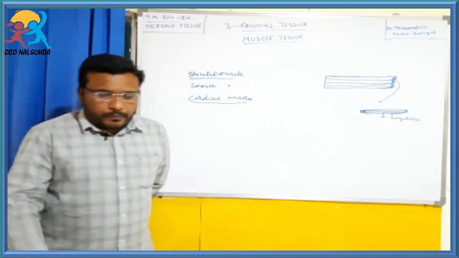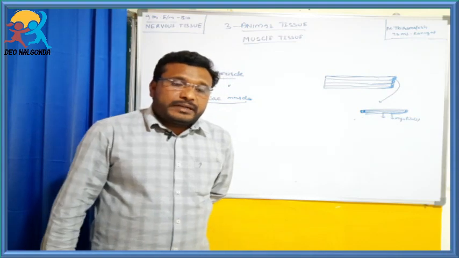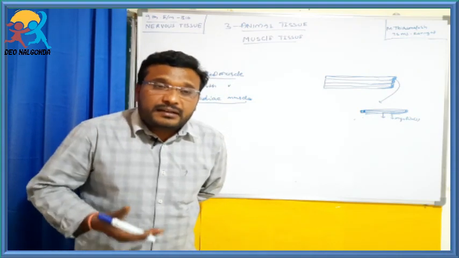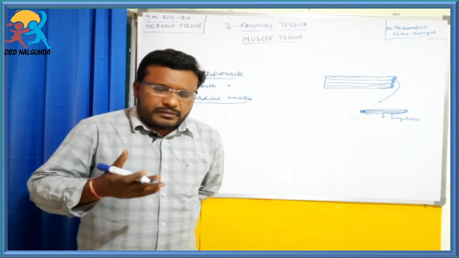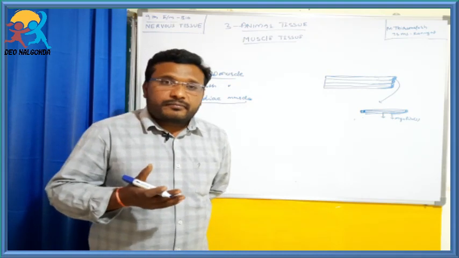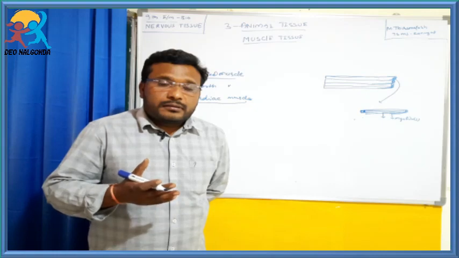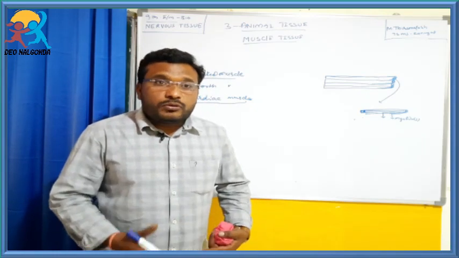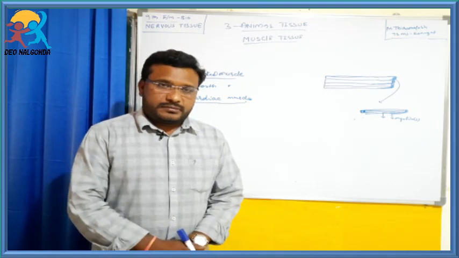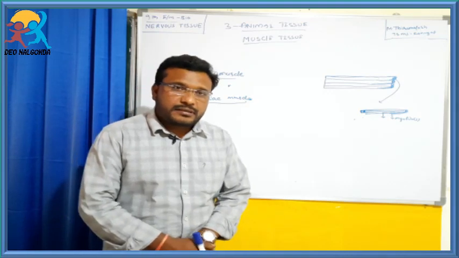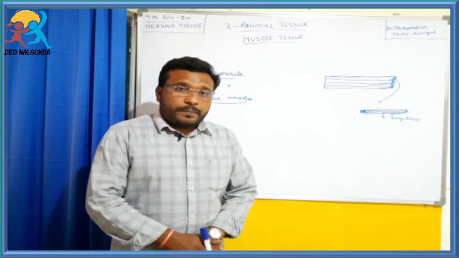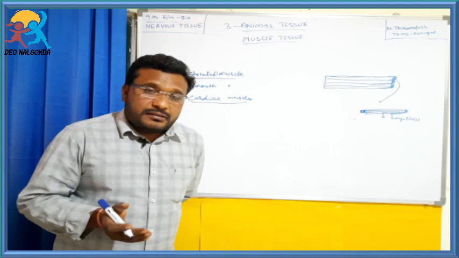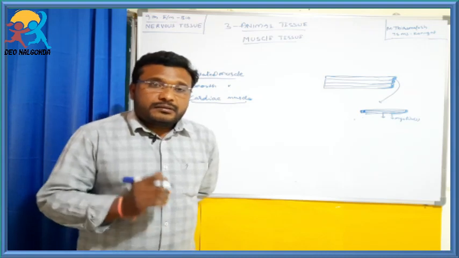the movements of our limbs occur through our conscious efforts. This type of movement is called voluntary movement.